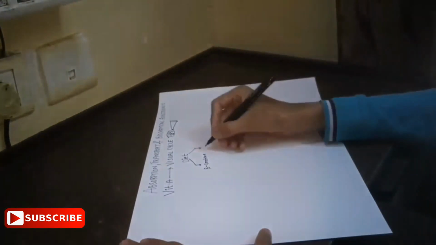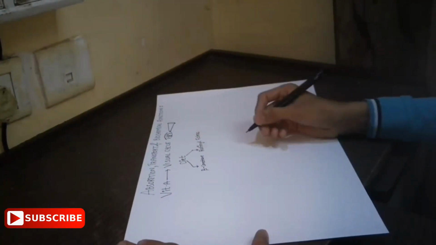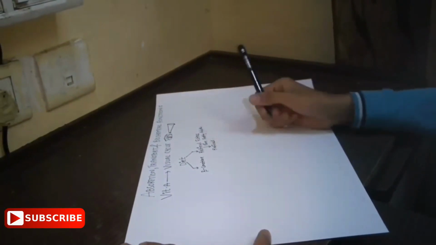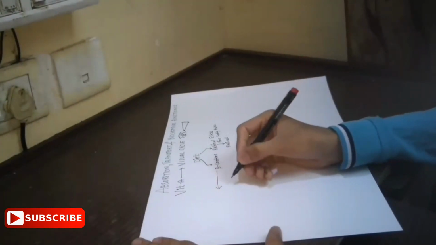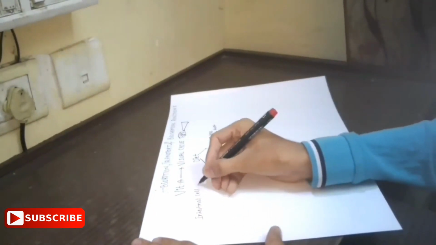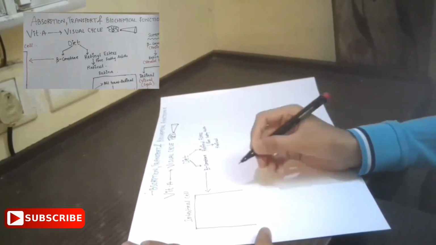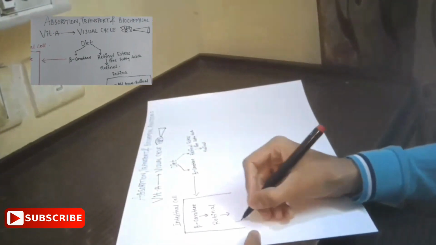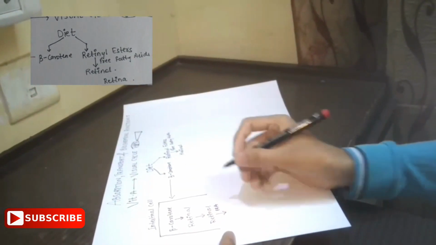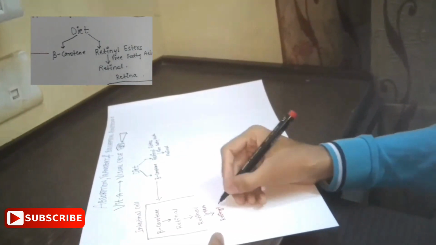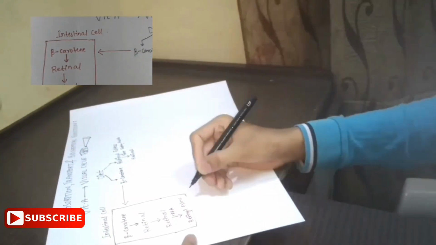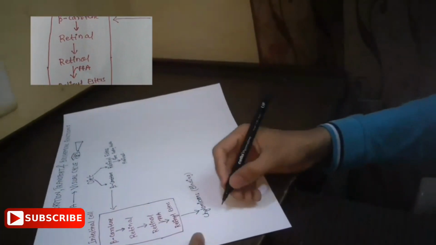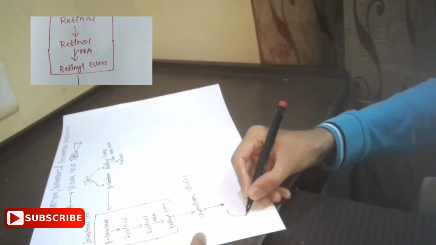Our diet consists of beta carotene and retinyl esters. These retinyl esters are converted into retinol in the presence of free fatty acids. The beta carotene goes into the intestinal cells. This beta carotene is converted into retinal, and then the retinal is converted into retinol. This retinol in the presence of free fatty acids gets converted into retinyl esters. These retinyl esters get combined with chylomicrons and are transported to the liver.